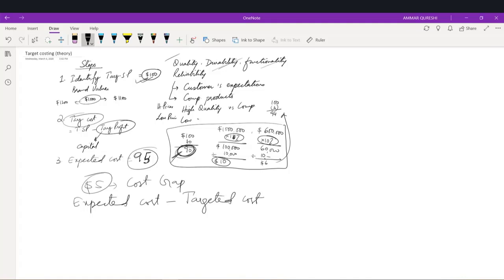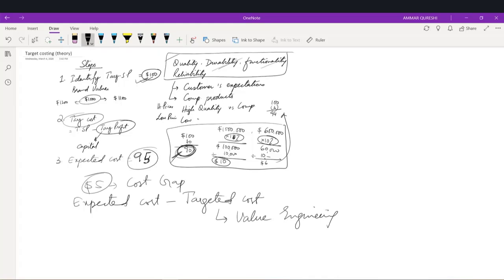If you want to reduce this $5 cost, you have to identify areas where you can improve. And in this situation, we usually apply the value engineering concept. Now, what is the value engineering concept? Value engineering means we try to reduce the cost of the product without compromising on the customer's requirements. I mean, without compromising these four areas, we want to reduce our cost as much as possible.